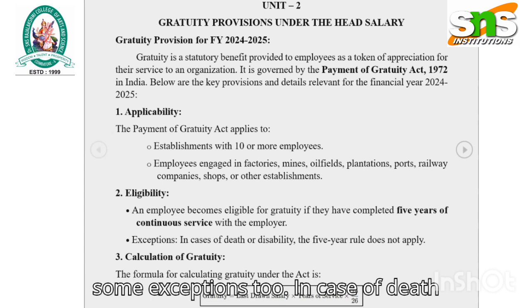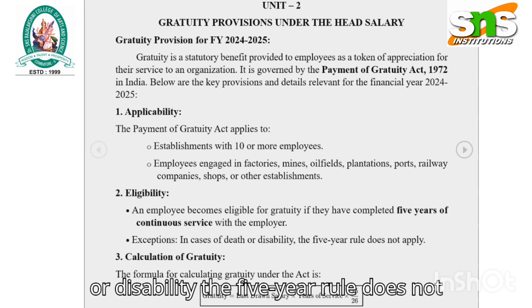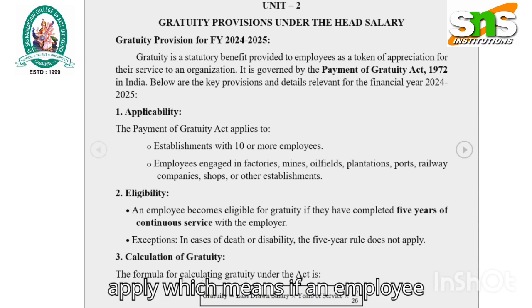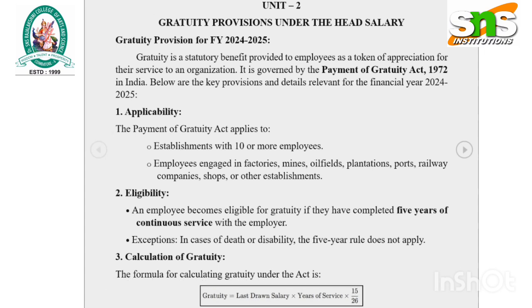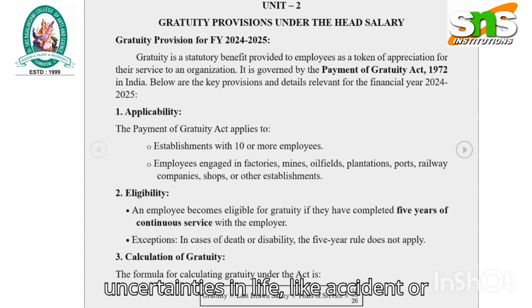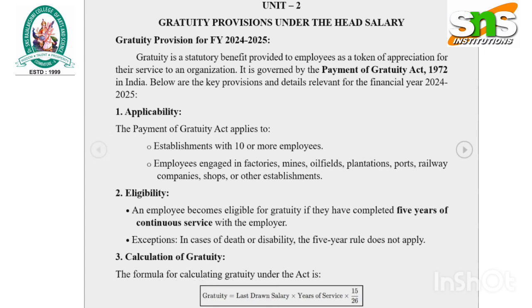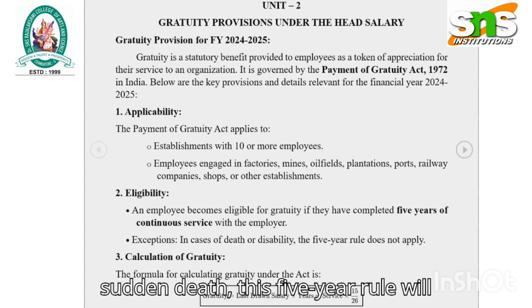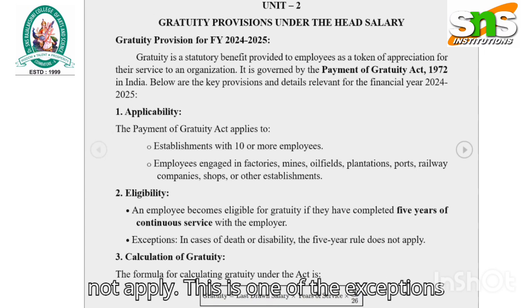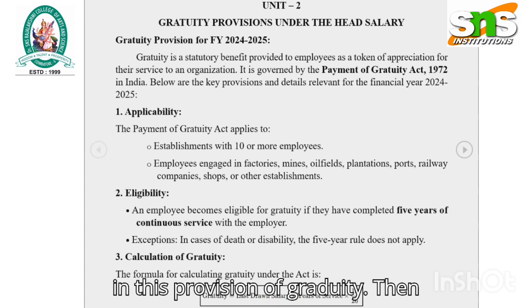There are some exceptions too. In case of death or disability, the 5-year rule does not apply, which means if an employee becomes disabled due to certain uncertainties in life, like an accident, or in case of sudden death, this 5-year rule will not apply. This is one of the exceptions in this provision of gratuity.